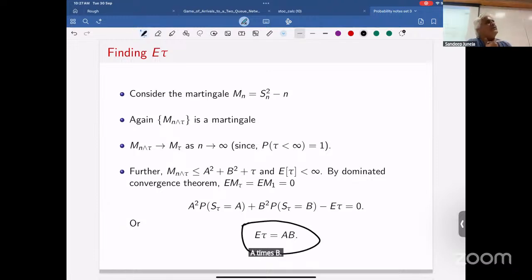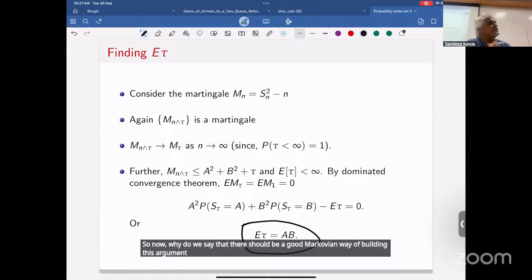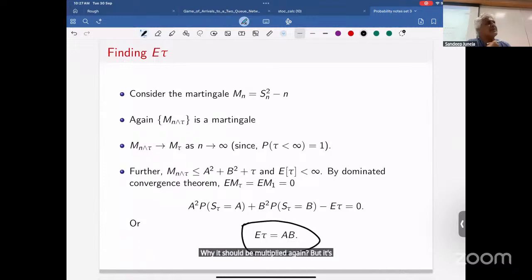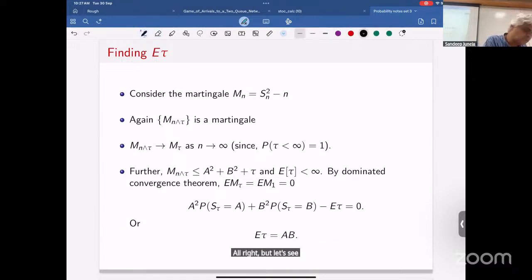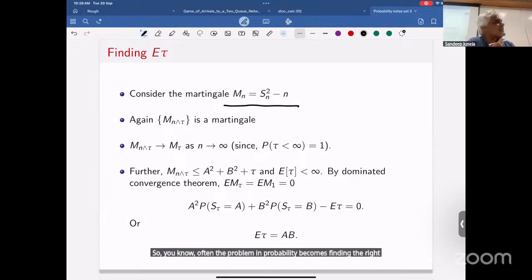So why do we say that there should be a good Markovian way of building this argument? I just don't recall why it should be multiplicative, but it's worth thinking about. What's the right way of looking at it that immediately suggests itself? All right, let's see how we do this. So this martingale now becomes useful. Often the problem in probability becomes finding the right martingale. You find the right martingale and you can say a lot about the system.